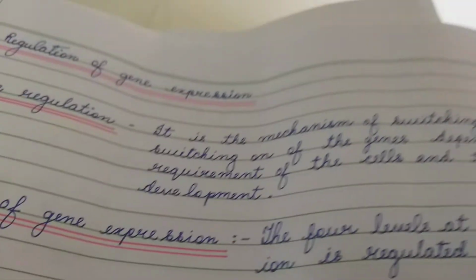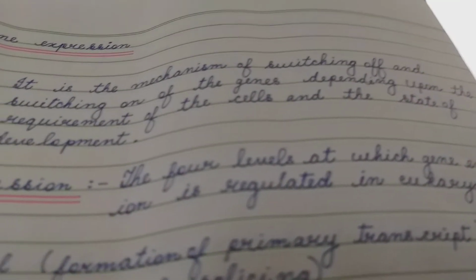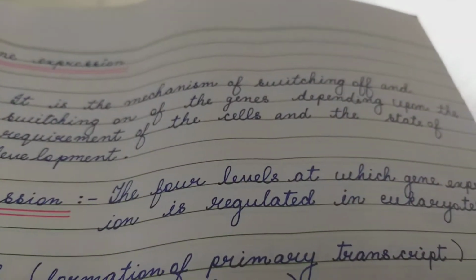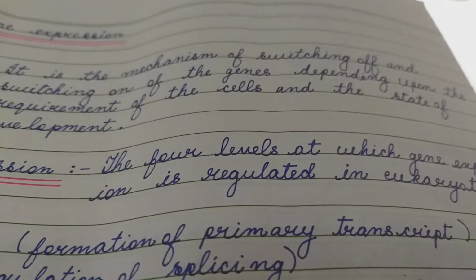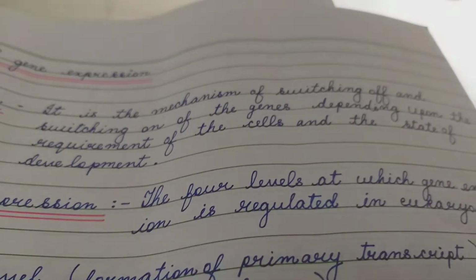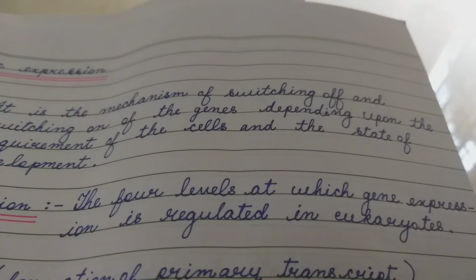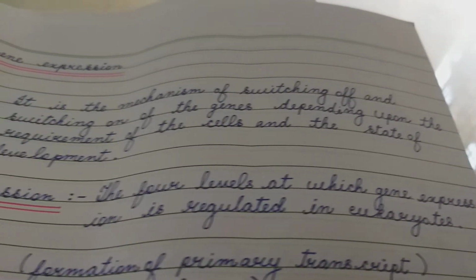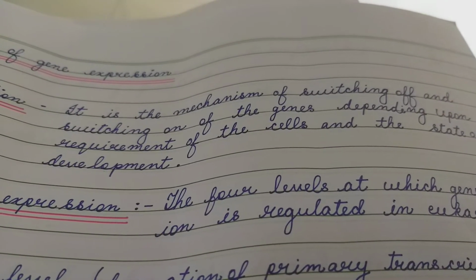Now, regulation of gene expression means what? Regulation of gene expression is the mechanism of switching off and switching on of the structural genes depending on the requirement of the cells and the state of development of the body.